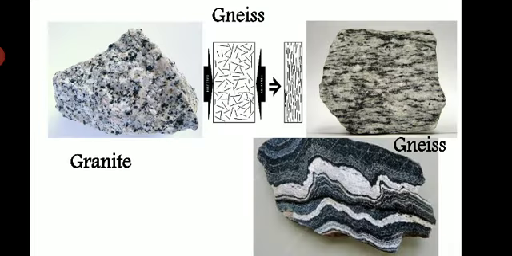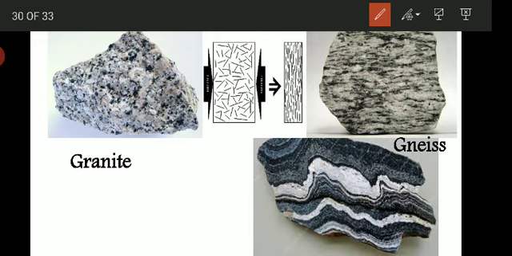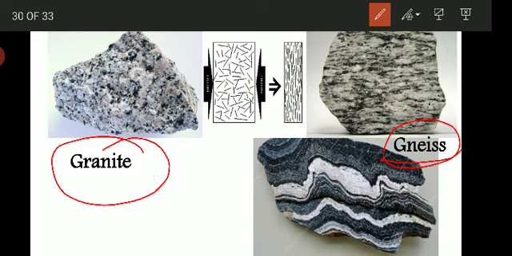Here are a few examples of metamorphic rocks, the first one is gneiss. Gneiss is a metamorphic rock which is formed by the effect of temperature and pressure on granite. We know granite is an igneous rock, right?